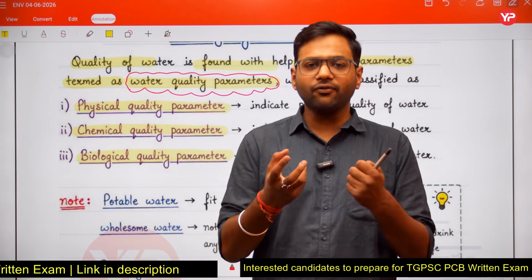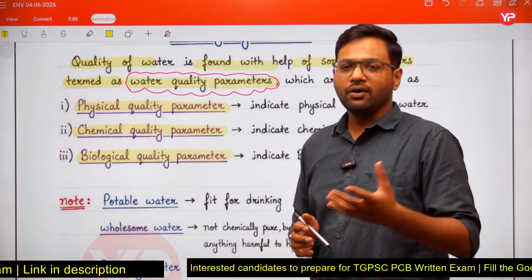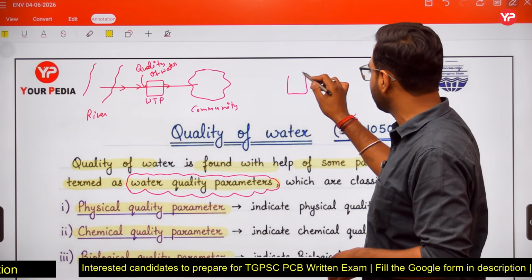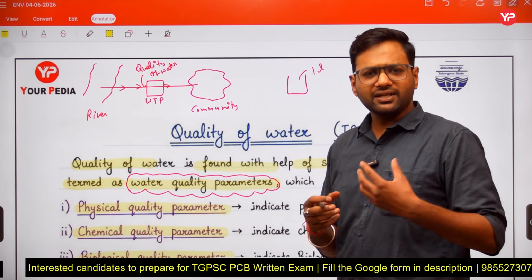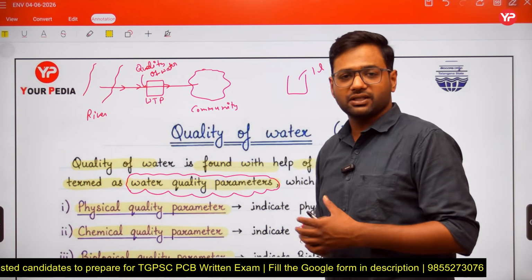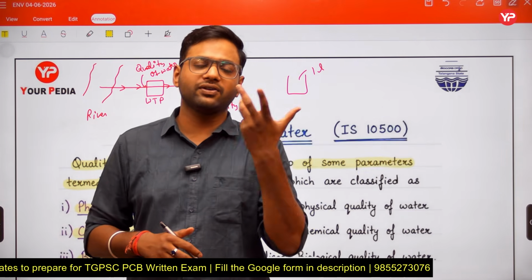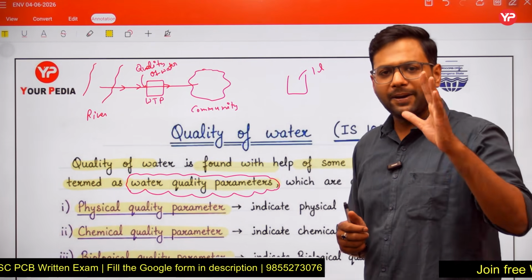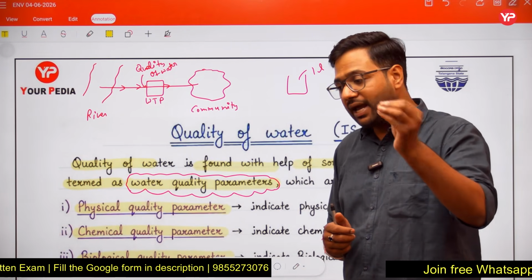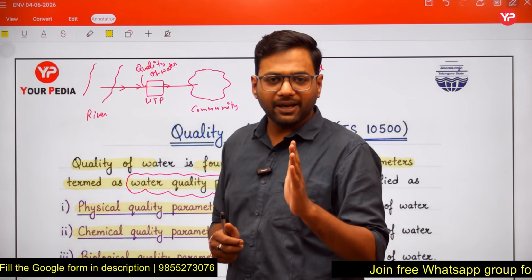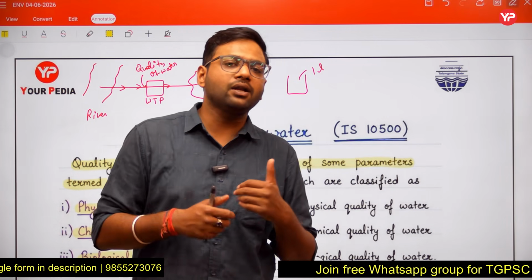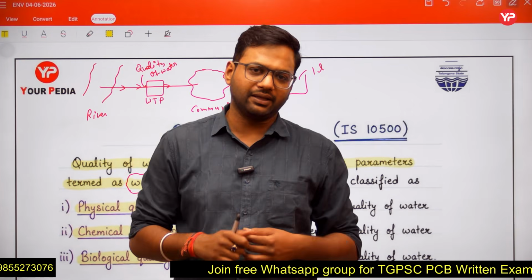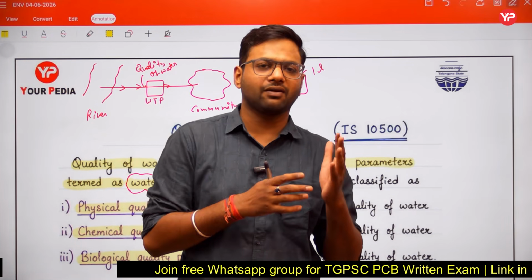So what is the meaning of physical quality? If I ask you what is the physical quality of this 1 liter sample, let us assume it is a 1 liter water sample. What is the physical quality of this 1 liter water sample? What is the meaning of physical quality? So friends, physical quality means if any parameter you can sense by any of your senses, so that parameter will be a physical quality parameter. That parameter will be termed as a physical quality parameter.